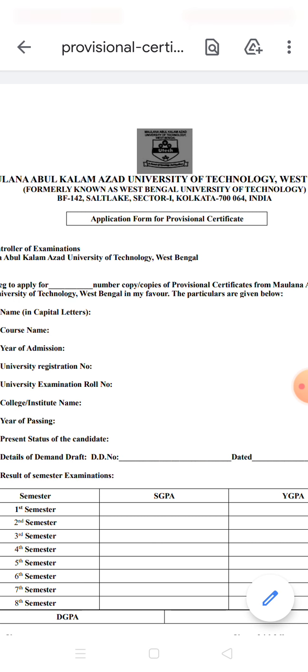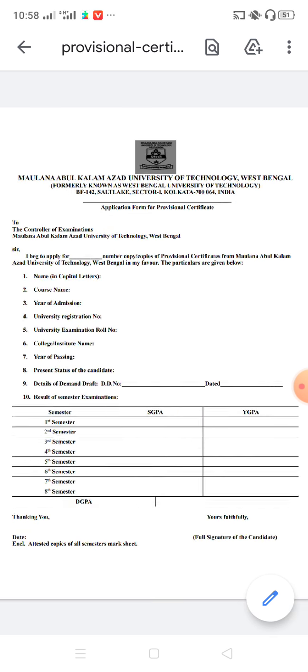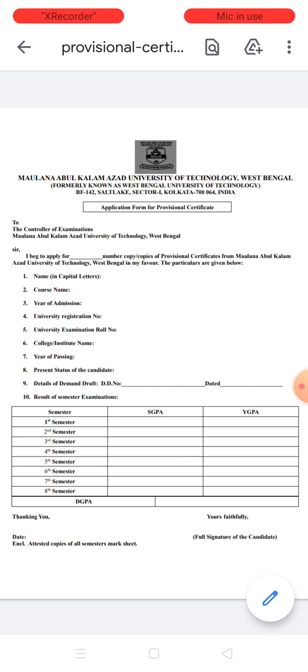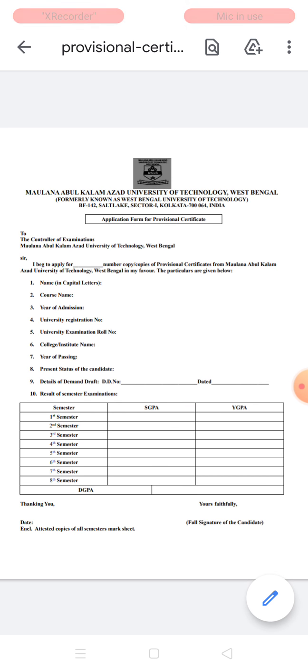The address is mentioned here, BF 142 Salt Lake Sector 1, Kolkata. This is near about the Ultadanga railway station. After visiting the campus, you have to bring this filled form and Xerox copies of all semester grade cards, and then you have to fill a challan form in the MAKAUT campus. They will provide you the challan form, and the bank is there in the MAKAUT campus. You have to pay 200 rupees there, and within that day you will receive the hard copy of provisional certificate. You have to wait some time there.